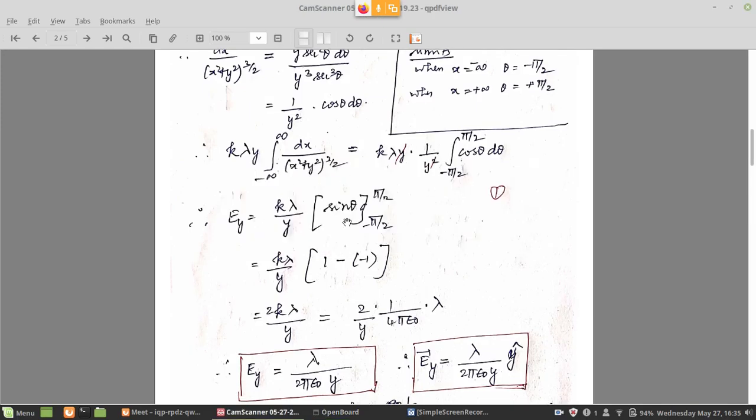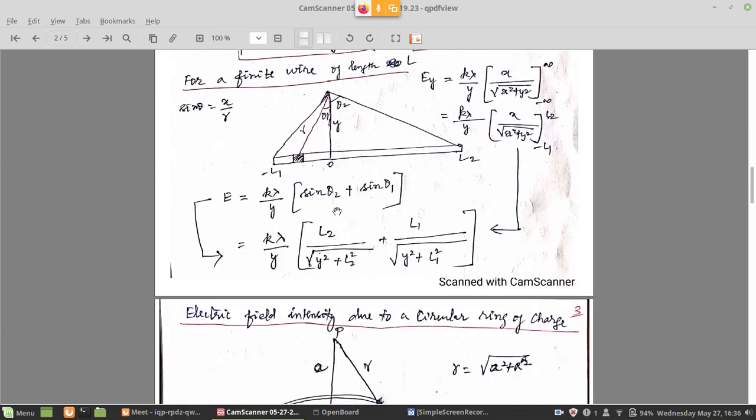Then instead of sine theta with limits minus pi by 2 to plus pi by 2, the limits will now change to theta 2 and theta 1. Then I can directly apply sine theta 2 minus of minus theta 1, because theta 1 is minus here. The left side angle is from the right side vertical to the top. If you go in the anti-clockwise direction, which we have taken as positive, then clockwise will be negative. So it is minus of minus, plus. So k lambda by y into sine theta 2 plus sine theta 1.